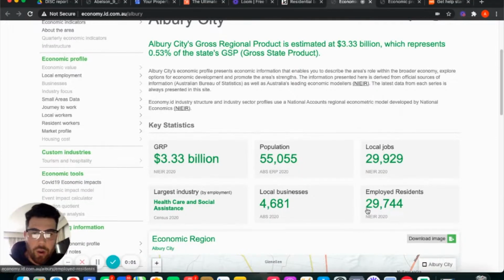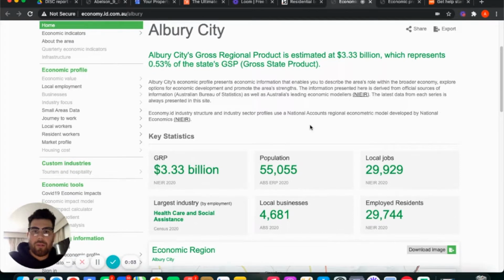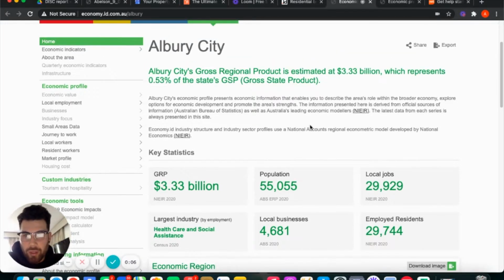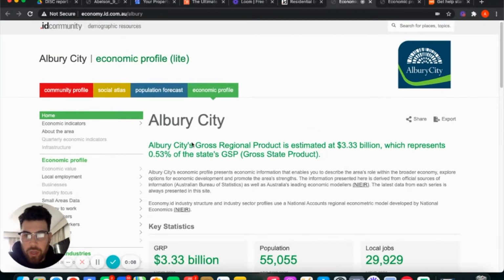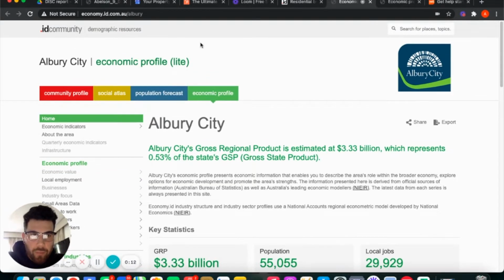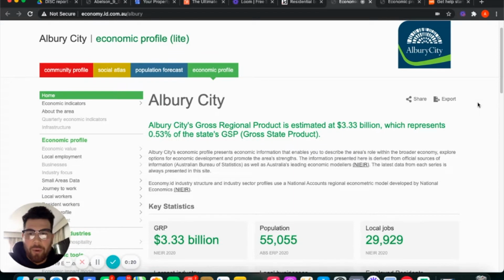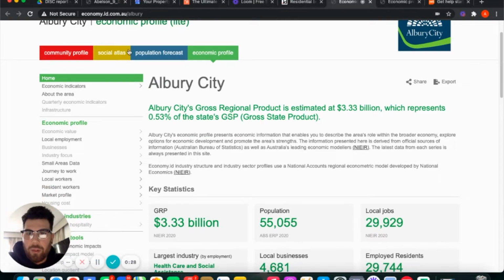Okay, so when we're looking at employment hubs or industries, which are economic drivers, you want to use ID profile. Now, the new census data from the ABS is going to come out in 2021, which will be a great tool to use because you can go really deep into actual suburbs, not just councils, which I was waiting to get released as well. But anyway, when you come to ID profiles, it's a great tool to use.